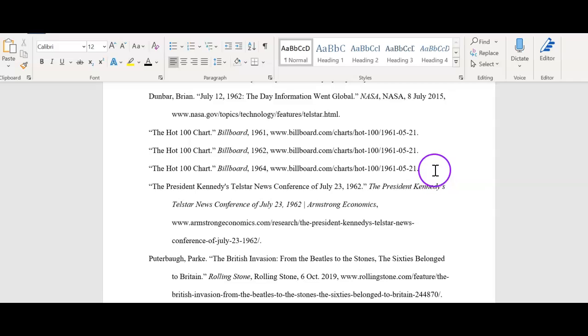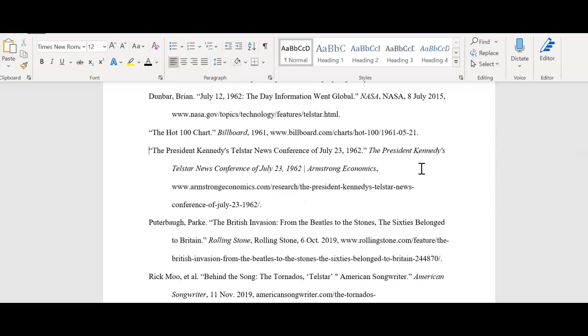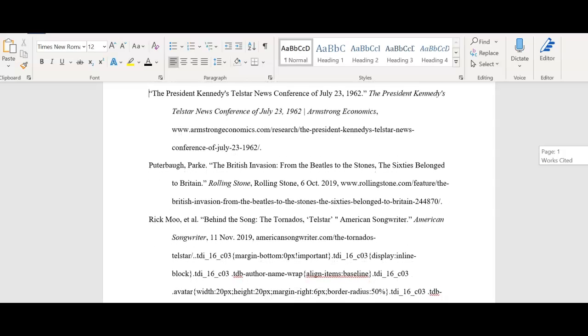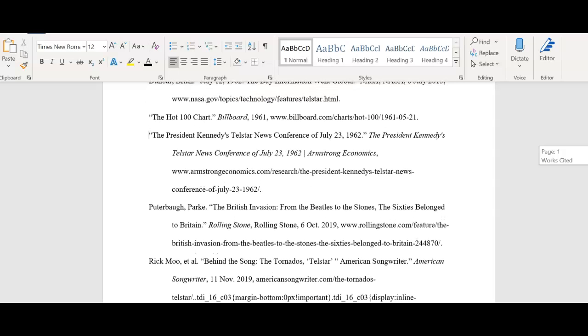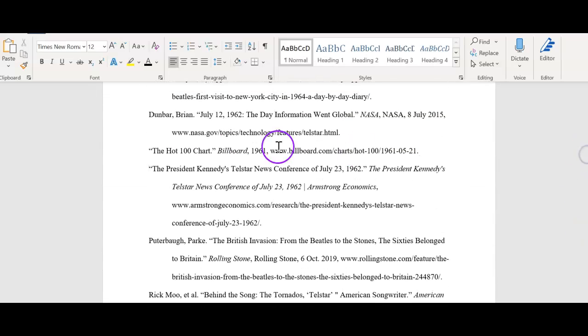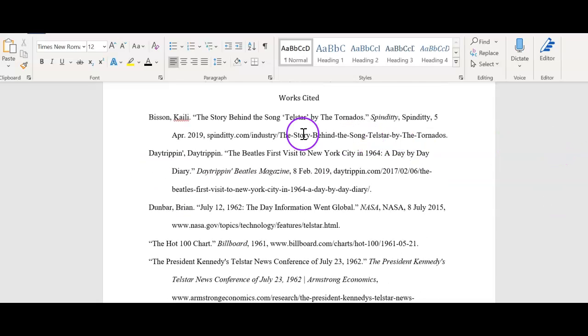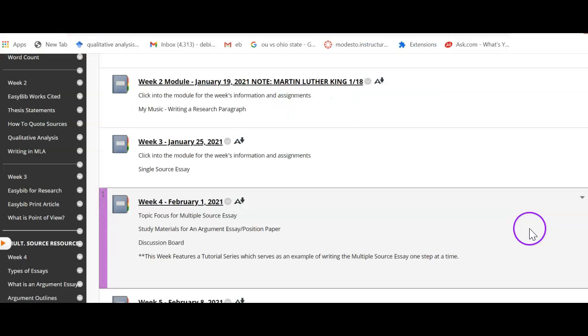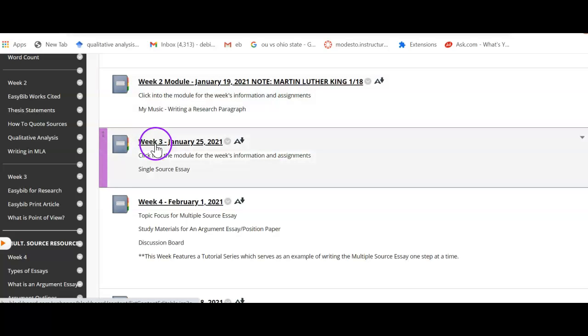This is a duplication. So we'll want to make sure that we take those out because it's a duplication. Now, lovely. This is lovely. Okay. All right. I guess this is coming under H and this is coming under P instead of the D. Okay, that's it. Now I have this all created and I'm ready to copy this and paste it into my document. That concludes this tutorial and we're ready to move on to week 3.